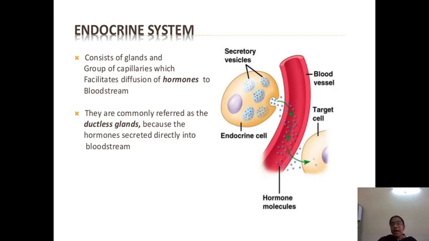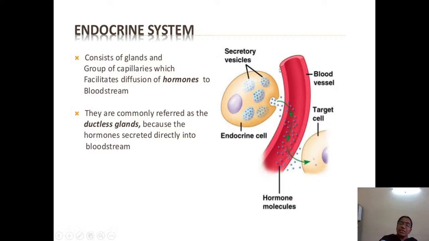Next, as we have said, endocrine means hormones which are secreted by the endocrine glands, and you can see they are directly poured into the bloodstream. The endocrine system consists of glands, and some capillaries are present which facilitate diffusion of hormones into your bloodstream. What is diffusion? The meaning of diffusion is flow from higher concentration to lower concentration.